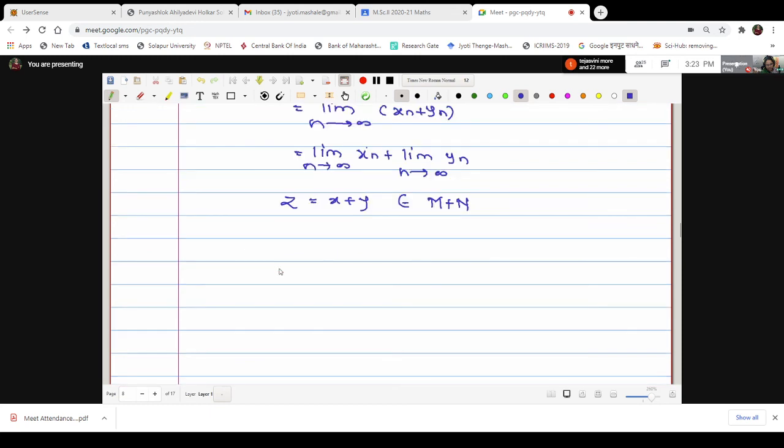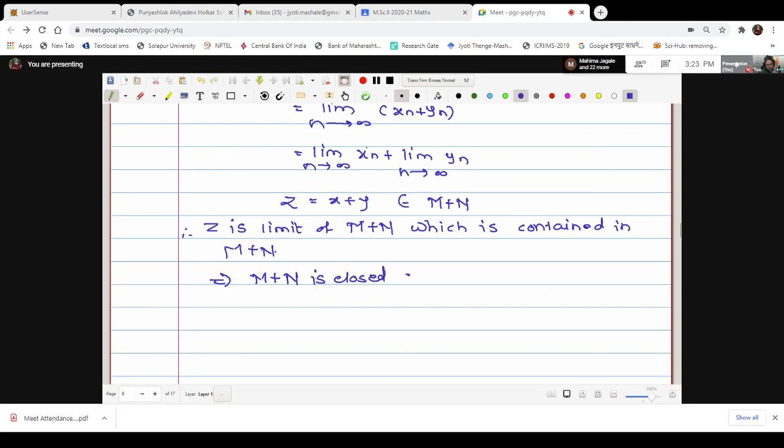Therefore we have shown that z is in M plus N, where we started with z to be a limit point. Hence z, a limit point of M plus N, is contained in M plus N. Therefore one can write that M plus N is a closed subspace of H. Okay, understood what we have done?